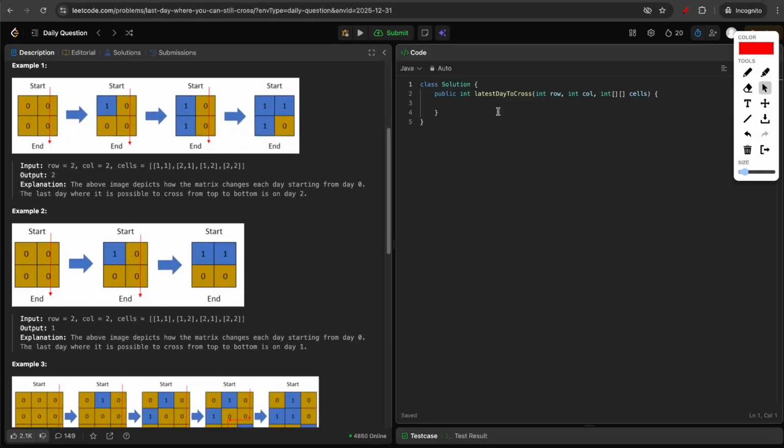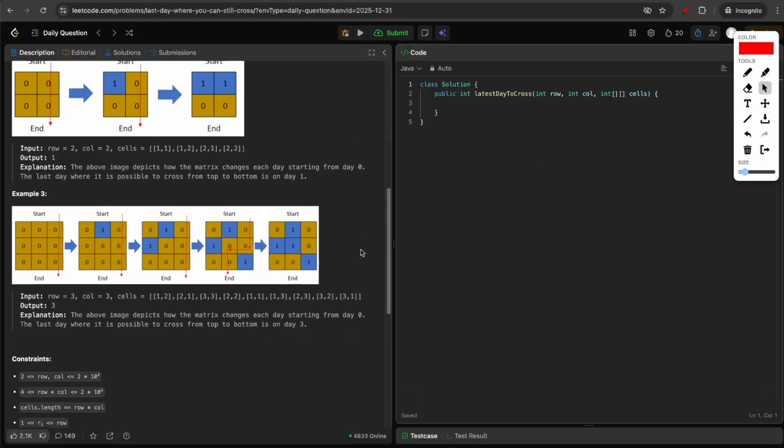Now coming to the second example. This is on day 0. You can of course reach from top to bottom because all are land. On day 1, the first cell is water, but still you can move from here to here. So day 1 is possible. On day 2, again, all the top is filled with water, so you can't move from top to bottom. So the answer will be 1 for this.